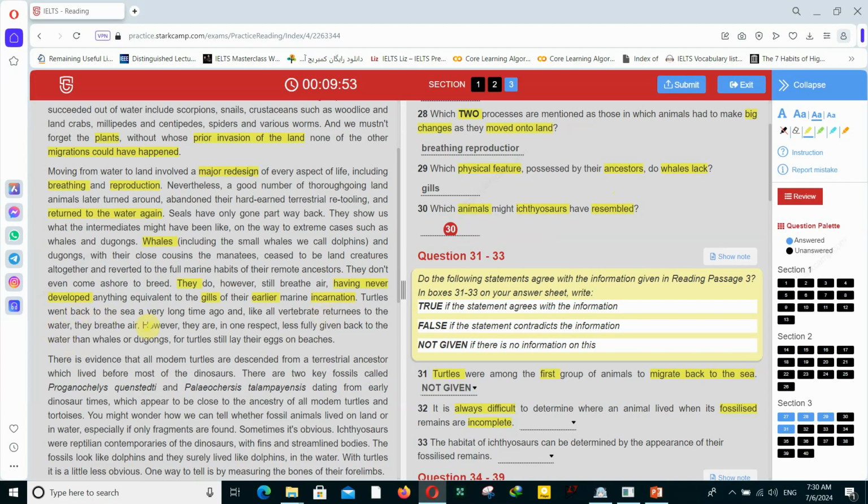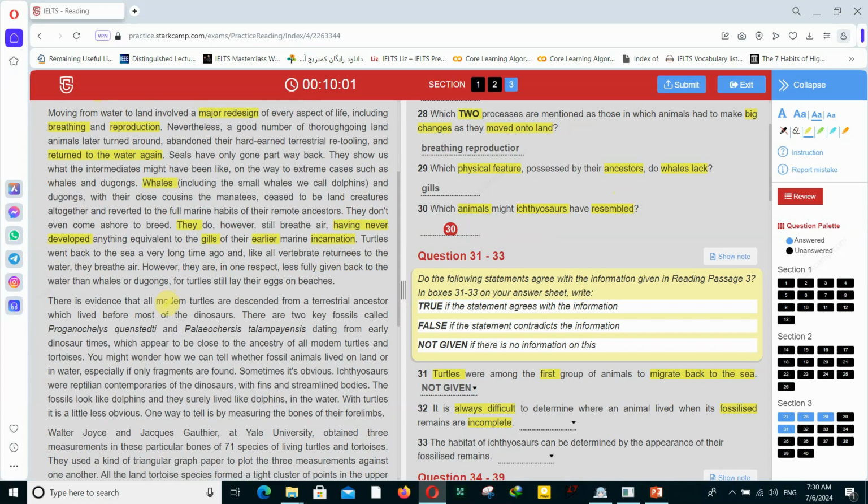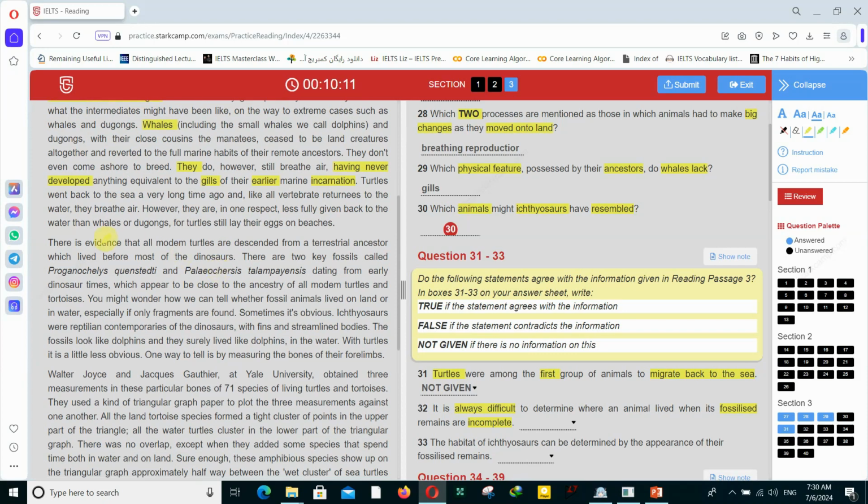Turtles went back to the sea a very long time ago, and like all vertebrate returnees to the water, they breathe air. However, they are in one respect less fully given back to the water than whales or dolphins, for turtles still lay their eggs on beaches. There is evidence that all modern turtles are descended from a terrestrial ancestor which lived before most of the dinosaurs.